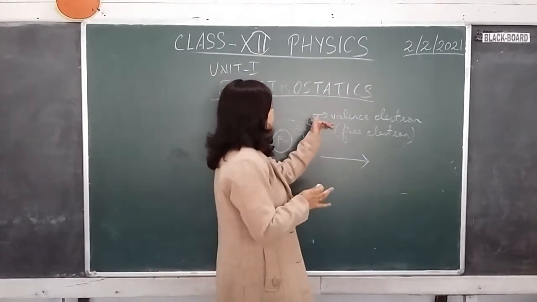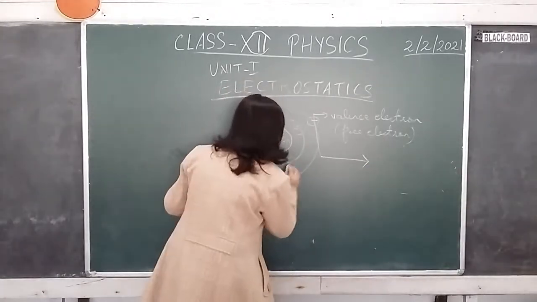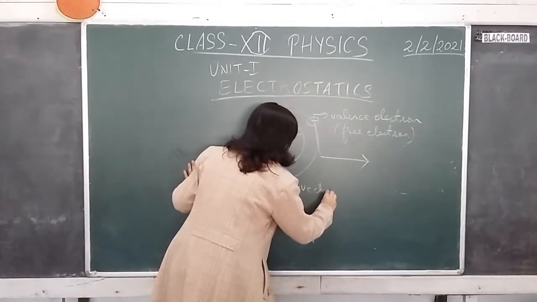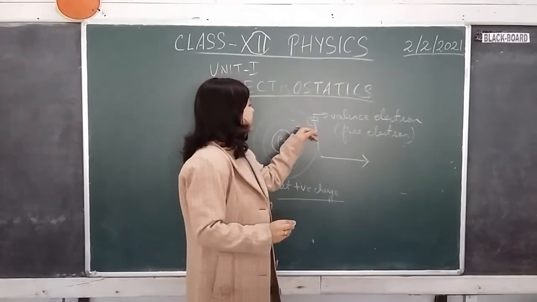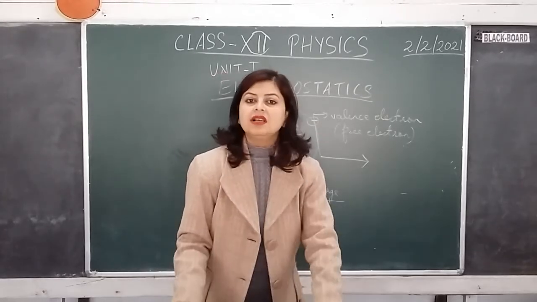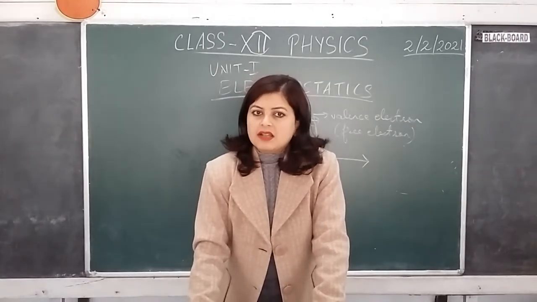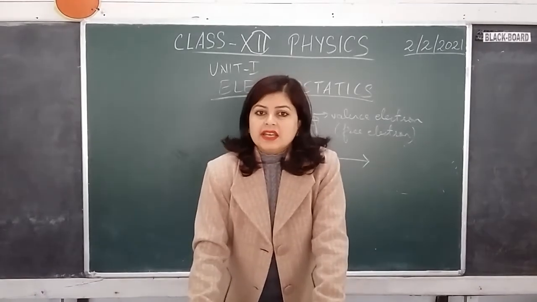Now since it has lost one electron, it has lost negativity, so it acquires a net positive charge. If the body is neutral, then the total positive charge will be equal to the total negative charge, because you know that the number of protons is equal to the number of electrons in a neutral atom.